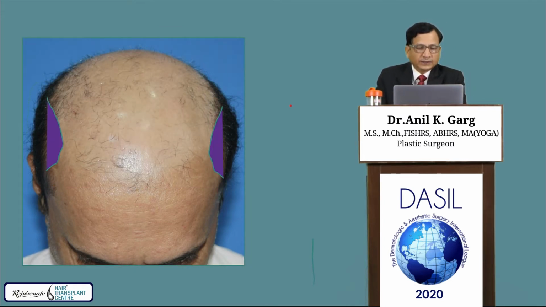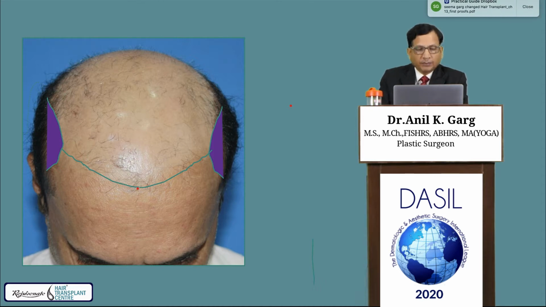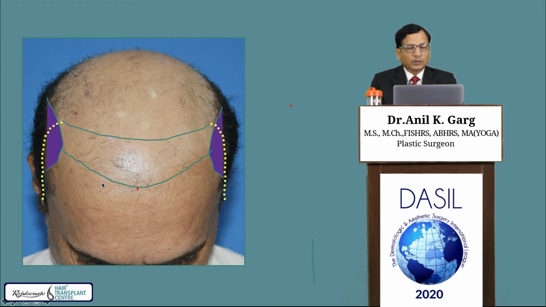So again we can see here the midfrontal point. This midfrontal point and frontotemporal point make your anterior hairline, and the frontal zone or the frontal area is between the hairline and the mid-scalp area. This is bounded by an imaginary line connecting the external auditory meatus.